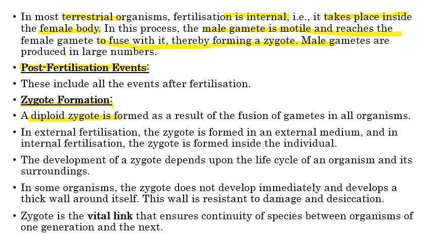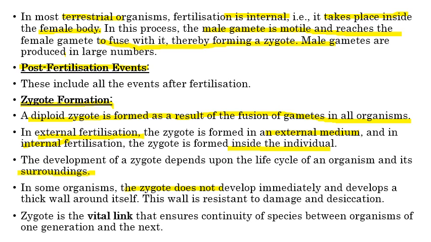Zygote, as we know, is a diploid cell that is formed by the fusion of male and female gametes. In external fertilization, this zygote is formed outside the body in an external medium. In internal fertilization, it is formed inside the body in an internal medium. So the development of the zygote depends on whether it is formed outside the body or inside the body. It depends on the surroundings, meaning how it will develop all depends on the surroundings where it is present.